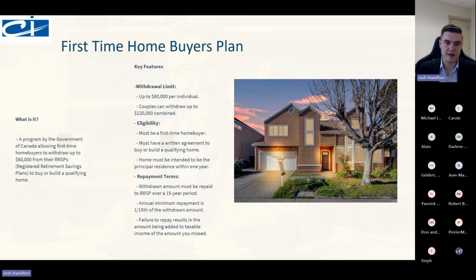Now the repayment terms. The withdrawn amount must be repaid to the RRSP within 15 years. The annual minimum payment is about 1/15 of the withdrawn amount, so about 4% a year of what you withdrew, you must pay back. Failure to repay these amounts is going to add the amount that you missed to your taxable income. So if you missed your payments over the 15 years, so you don't repay any of it, at 15 years, you're going to have an additional 60,000 of taxable income.